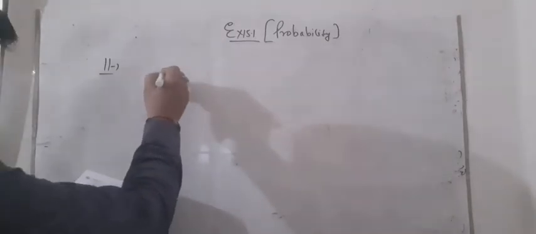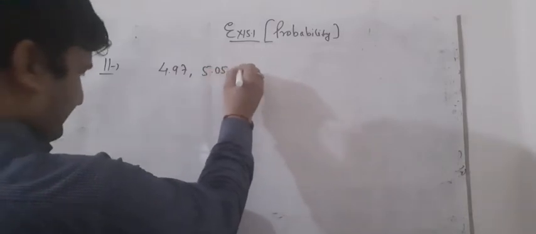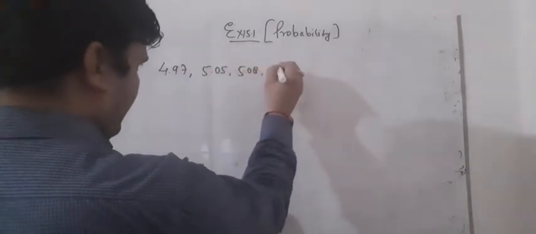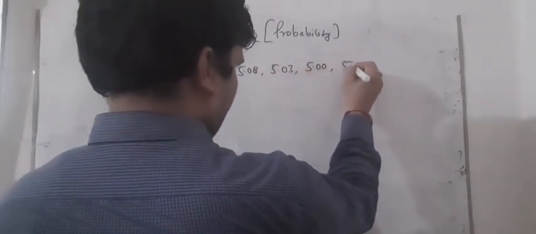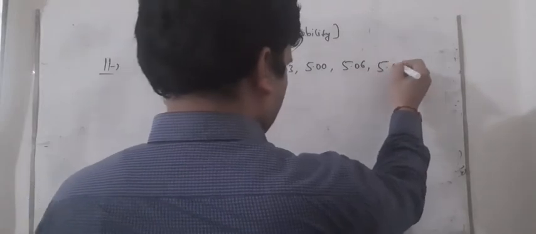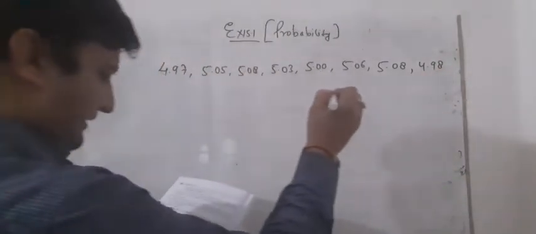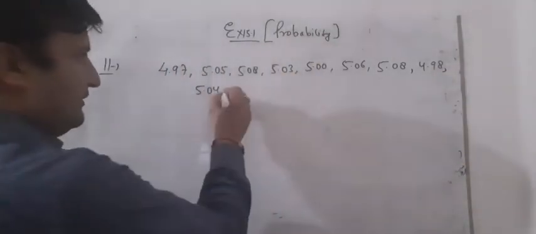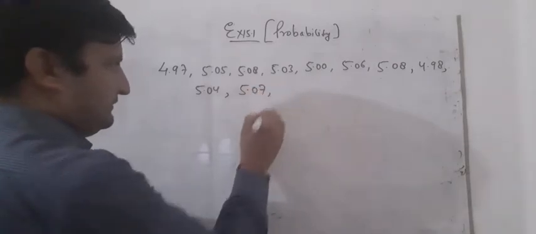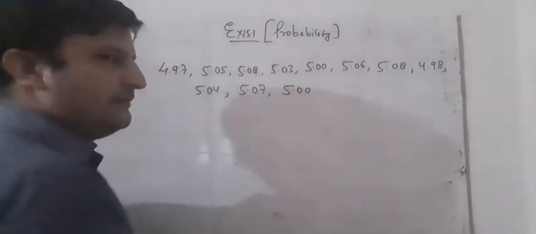It is given that 4.97, 5.05, 5.08, 5.03, 5.00, 5.06, 5.08, 4.98, 5.04, 4.98, 5.04, 5.07 and 5.00. These are the weights in kg, students.